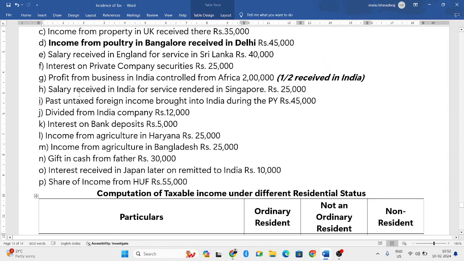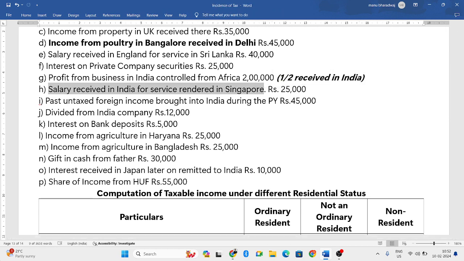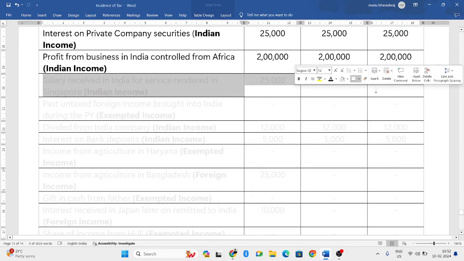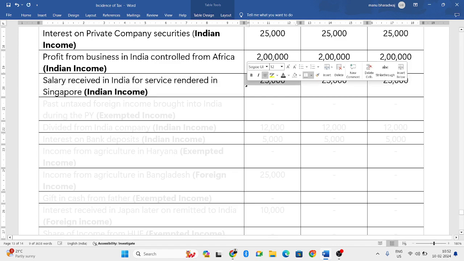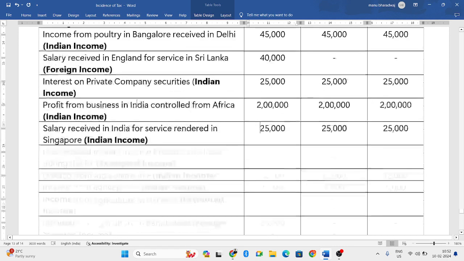Next. Salary received in India for the services rendered in Singapore. So arising aspect is in Singapore. Receiving aspect is in India. If either one aspect is in India, it is considered as Indian income. So 25,000 is an Indian income and all the three people will be taxed for that.